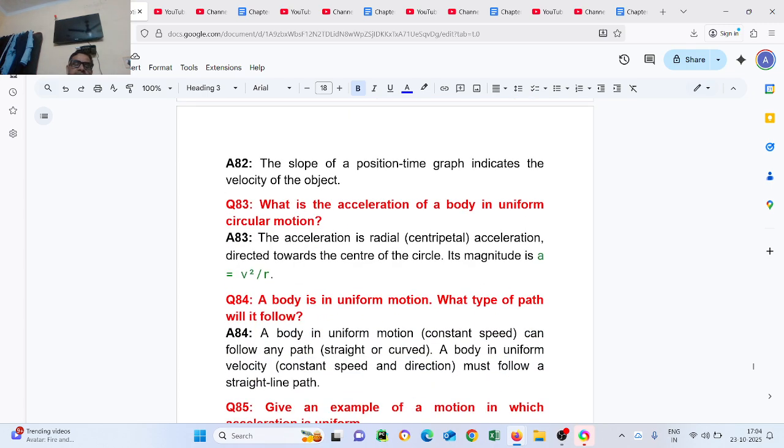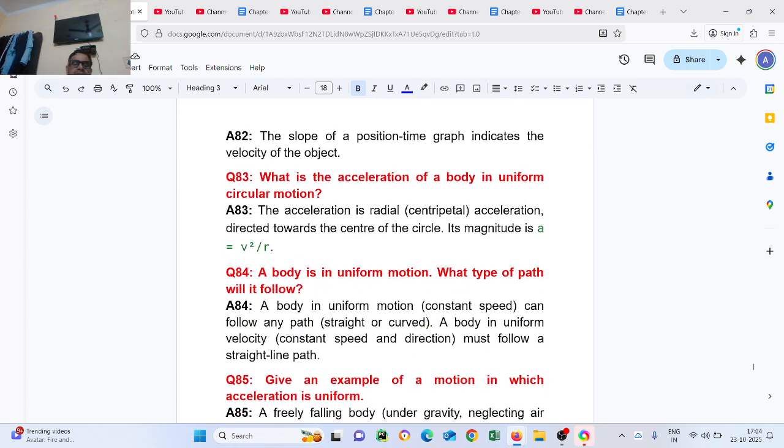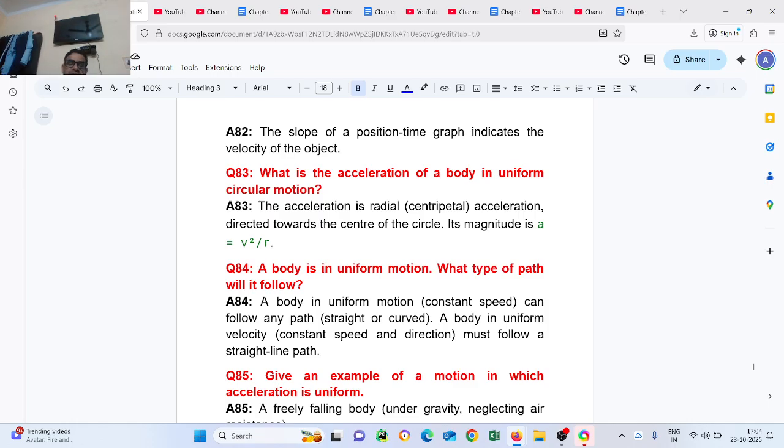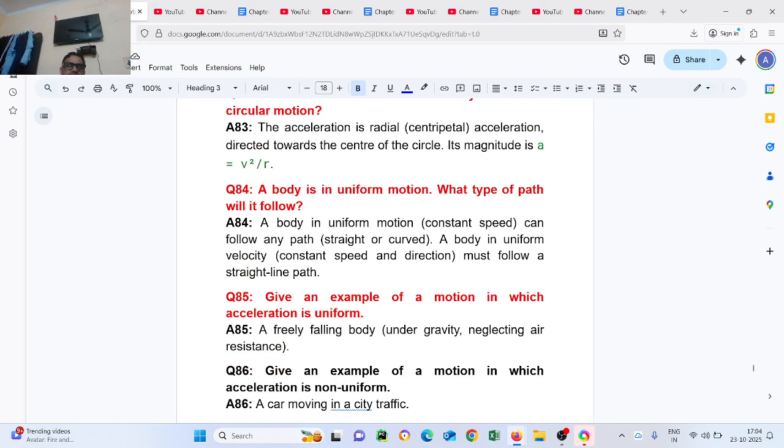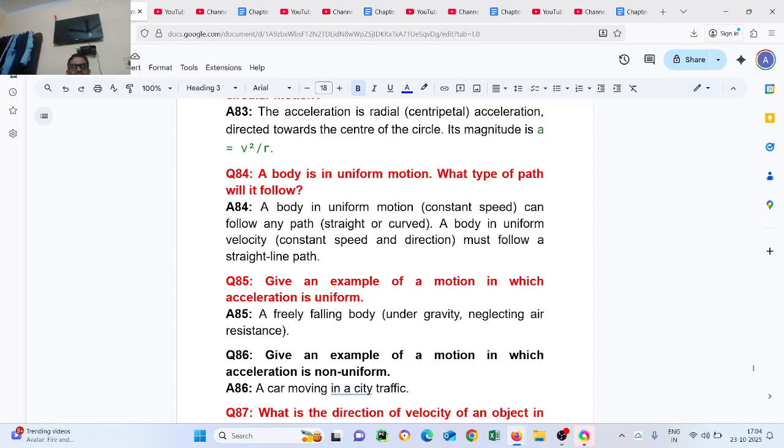Question number 84. A body is in uniform motion. What type of path will it follow? A body in uniform motion, constant speed, can follow any path, straight or curved. A body in uniform velocity, constant speed and direction, must follow a straight line path. Question number 85. Give an example of motion in which acceleration is uniform. A freely falling body under gravity, neglecting air resistance.